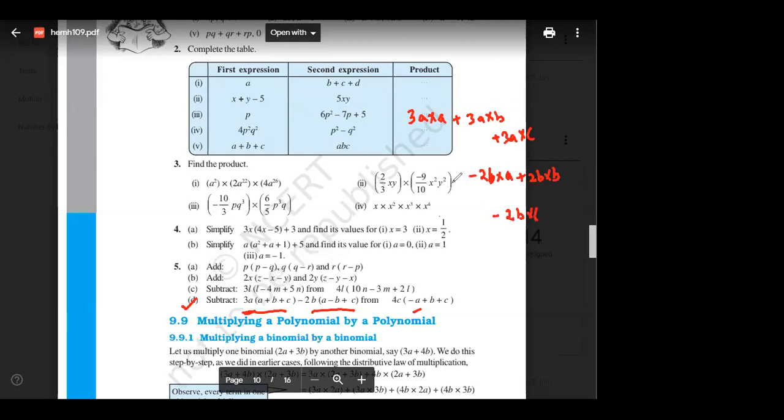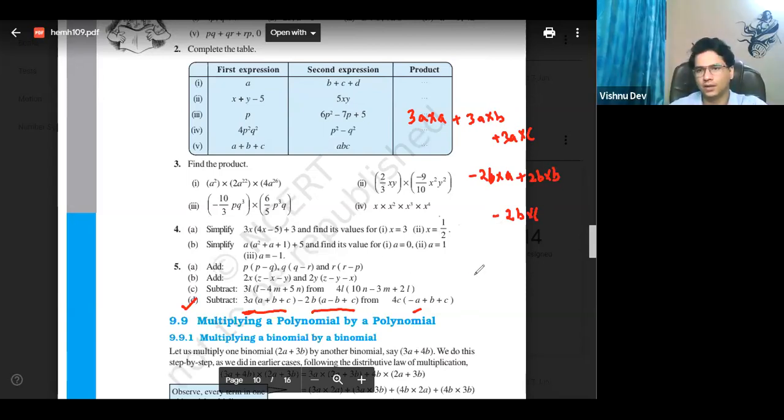So if you solve a into a, it is 3a square, a into b plus 3ab, a into c plus 3ac, minus b into a minus 2ab plus 2b square minus 2bc. Yes or no? Tell me. Anyone have any doubt in this?